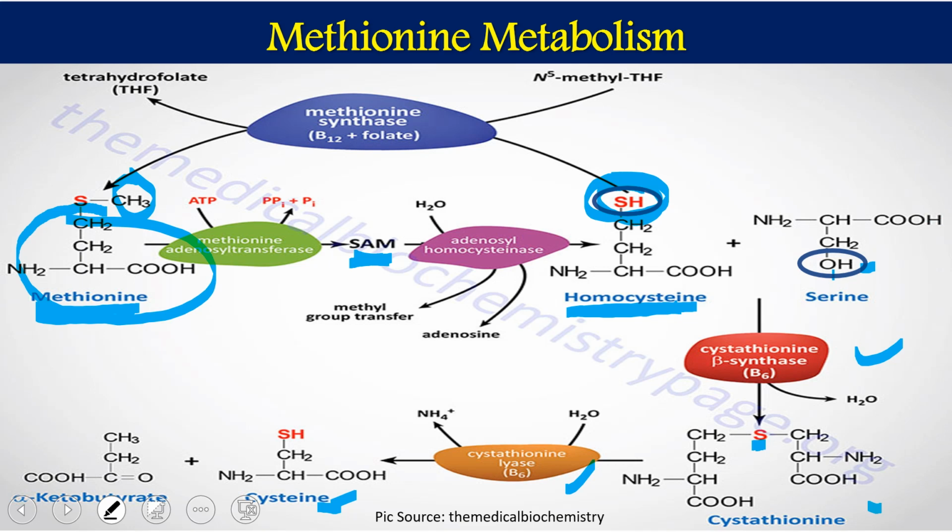Two important points here: these three reactions, methionine synthase, cystathionine beta synthase, and cystathionine lyase, require different forms of vitamin B6, that is pyridoxal phosphate, PLP, or vitamin B12 cobalamin, or folic acid, folate. So methionine synthase requires B12 and folate, and cystathionine beta synthase and lyase require vitamin B6.